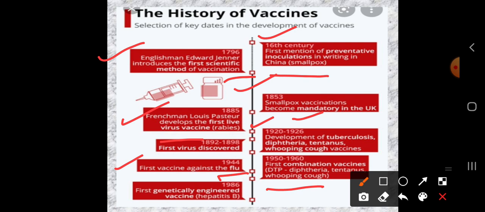And in 1986, what happened? The first genetically engineered vaccine, which was for hepatitis B. The first genetically engineered means it was developed in the laboratory. So see, these are some key dates in the development of vaccines.